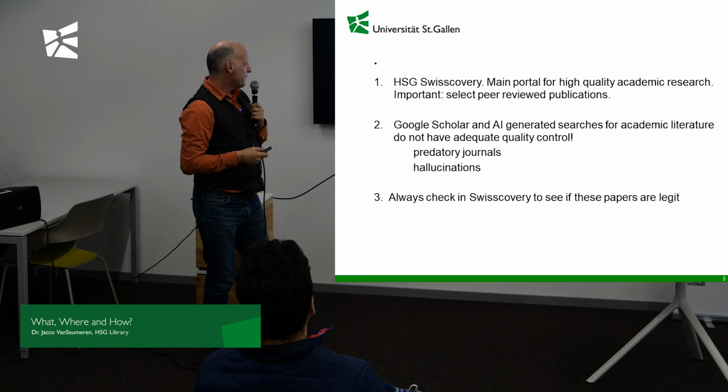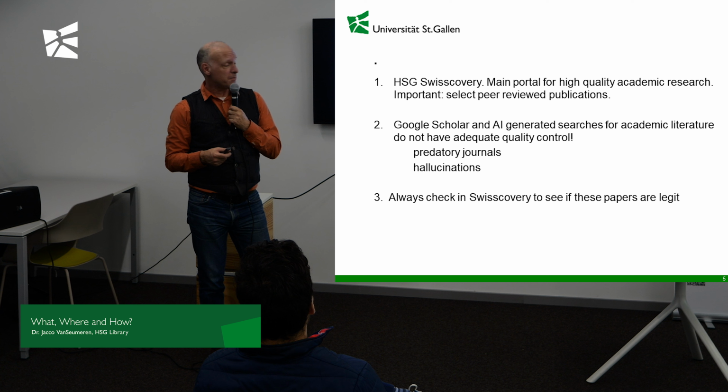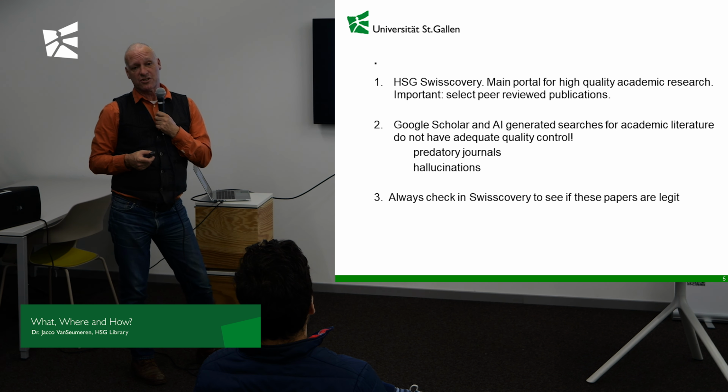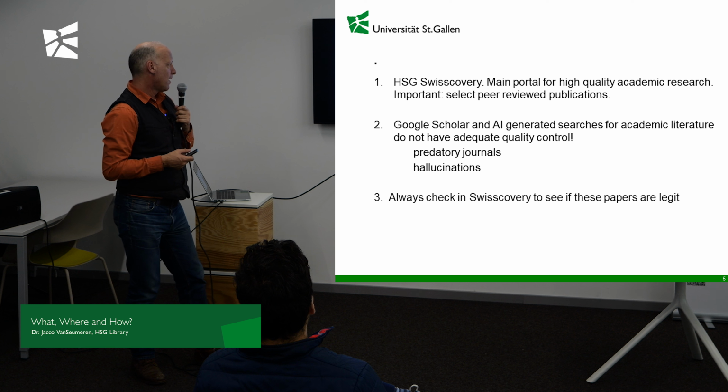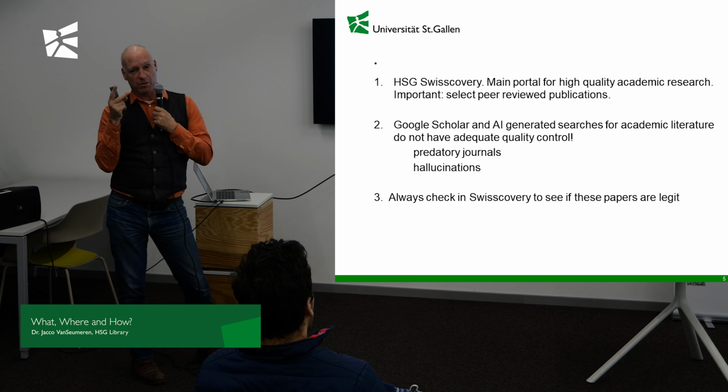You can also look at Google Scholar, or you can use AI like ChatGPT for searching academic literature. However, be careful. The quality control is not very good with these 2 methods. 2 problems.